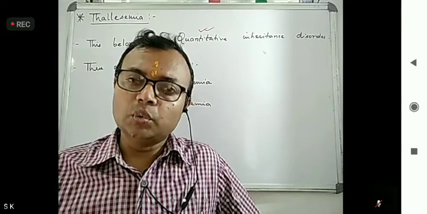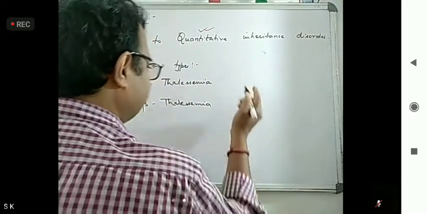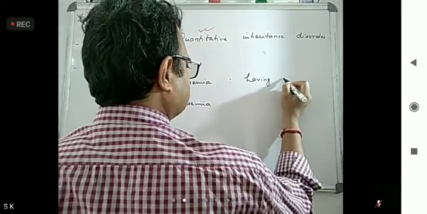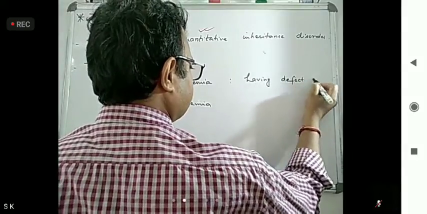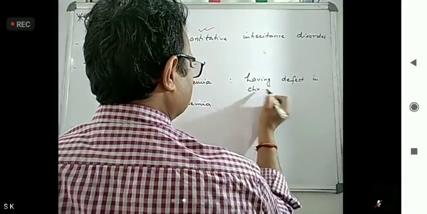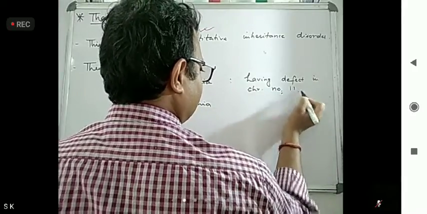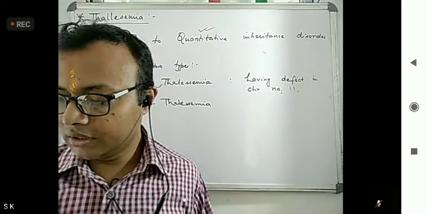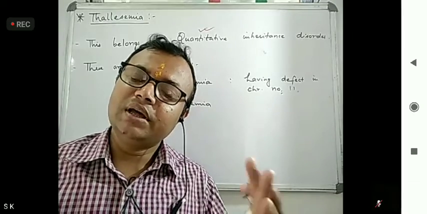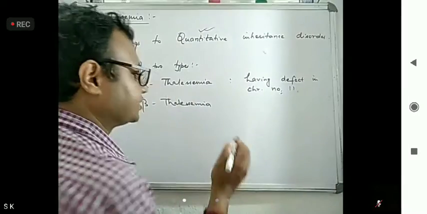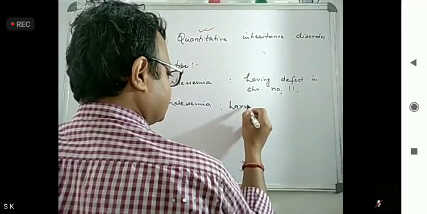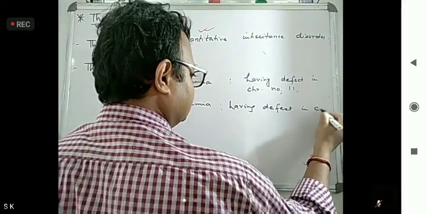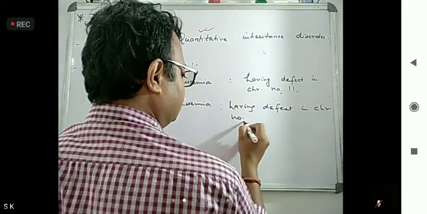Alpha thalassemia has a defect in chromosome number 11, and beta thalassemia has a defect in chromosome number 16.